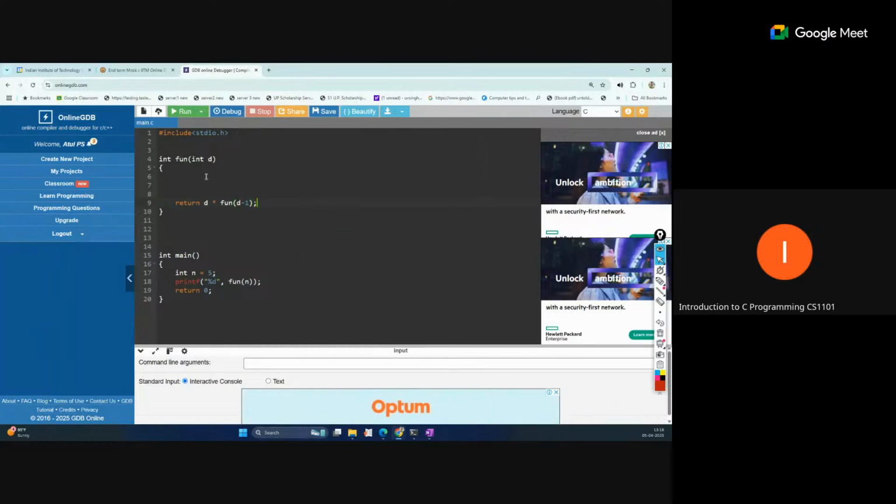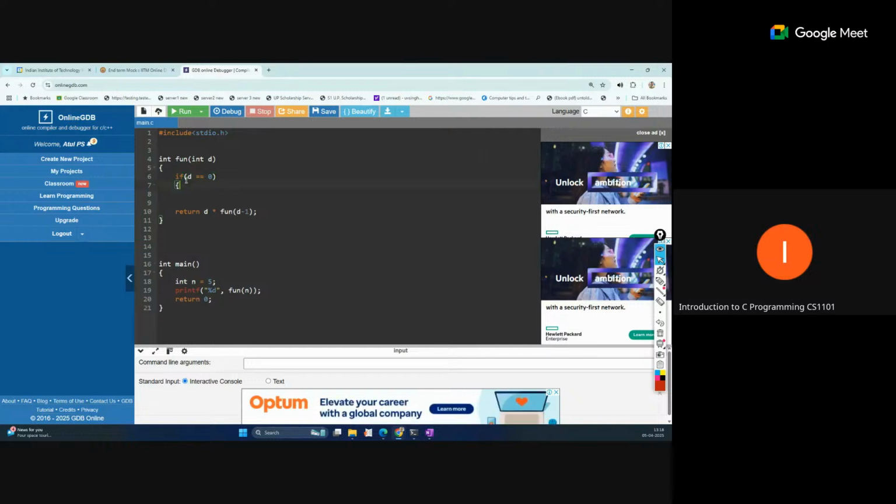This is the recursive part, but we are decreasing every time. So d equals 5 initially, now we are passing fun of 4. Now again the same function, d becomes 4, then 3. In this way it is reducing, but when we reach 0, we should return 1 and stop. 0 should not be returned for the multiplication, otherwise our overall multiplication will become 0. So what condition can we make as a base case? If d is equal to 0, at that time we will return 1.